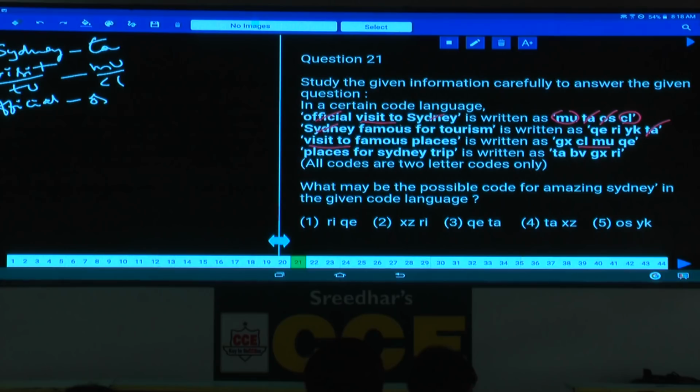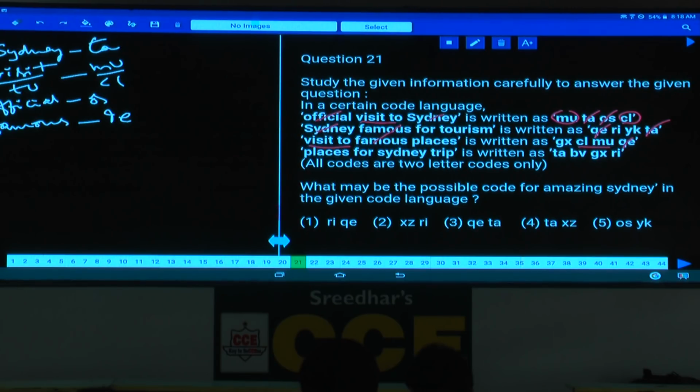And which word is common between these two? Famous is common, as famous is common between the second and the third statements. And what is the code common between these two? GX and QE. And QE is common. And the code to the word famous is QE. If famous is QE, then what is left over here?